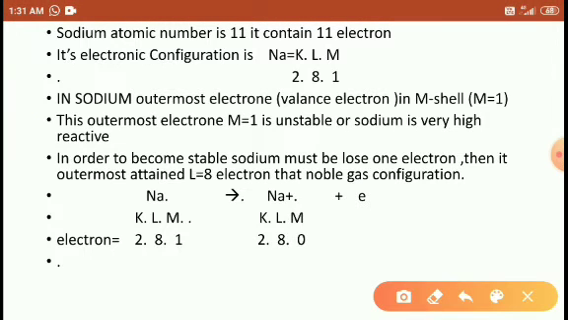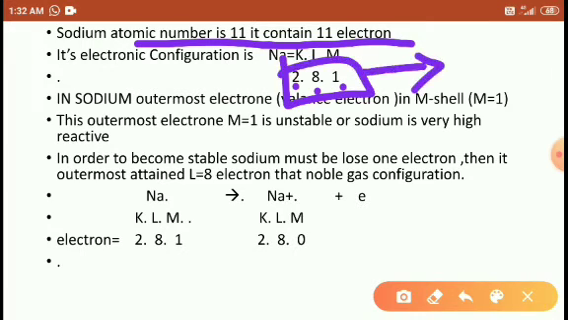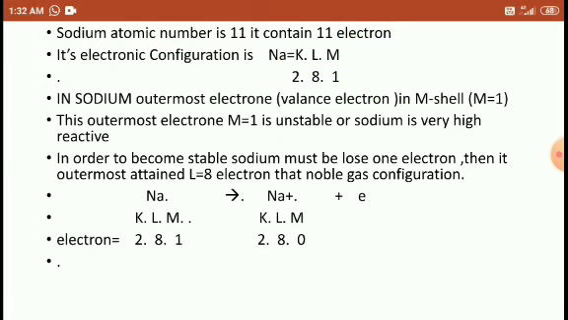An example of a positive ion is sodium. Sodium has atomic number 11, so it contains 11 electrons. Its electronic configuration is K, L, M shells, and the 11 electrons are present here. Atomic number 11, 11 electrons: 2 plus 8 is 10, 10 plus 1 is 11. These are the 11 electrons, students.